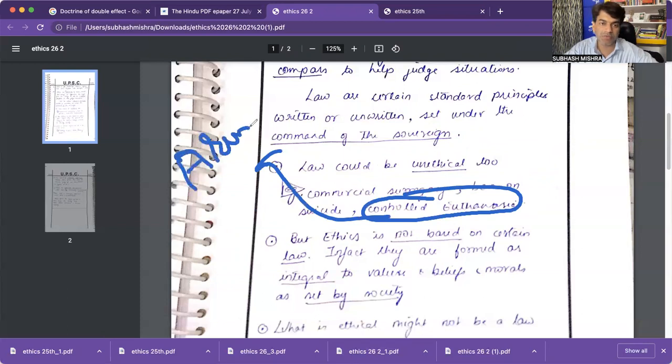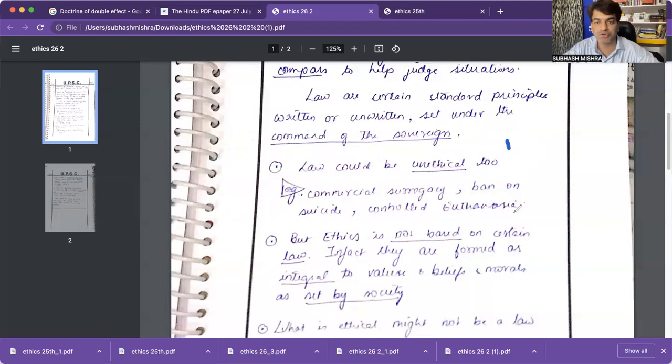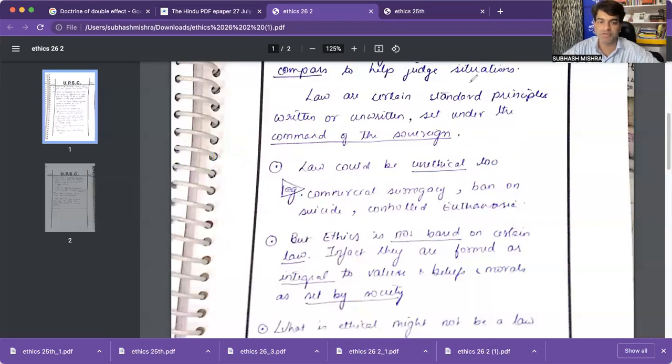You should write about the Aruna Shanbaug case here. So the example should be very mature, and then it should be exposing your understanding. It should not be very layman-ish. It should not be flimsy, right?